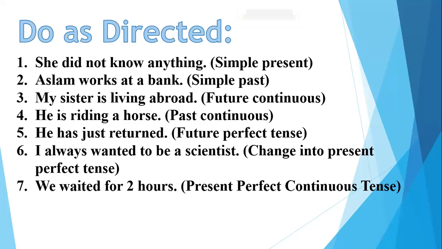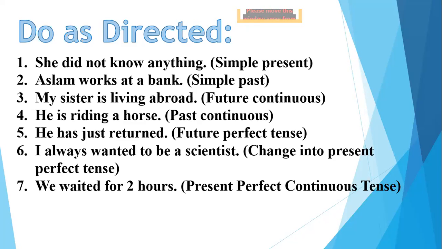Change it into present perfect tense. I have been wanted to be a scientist.